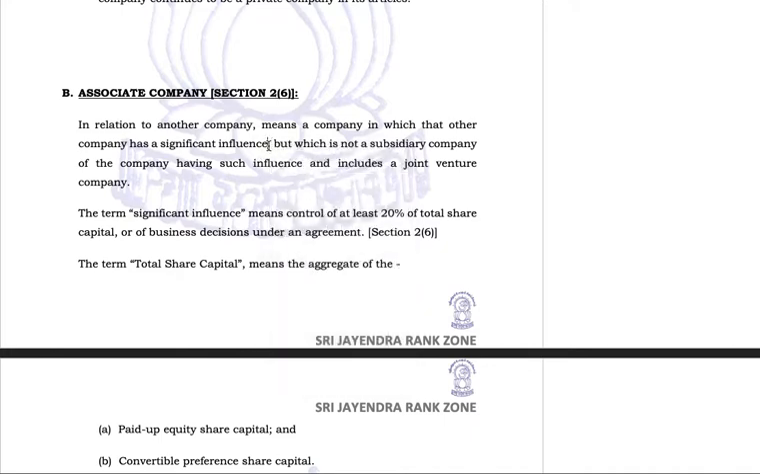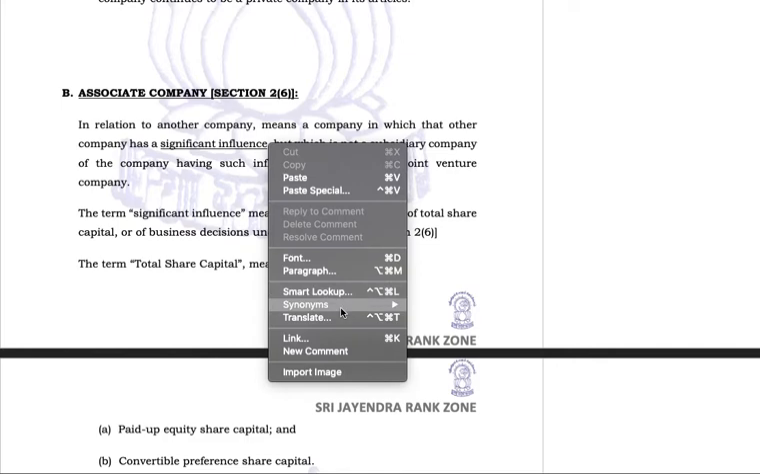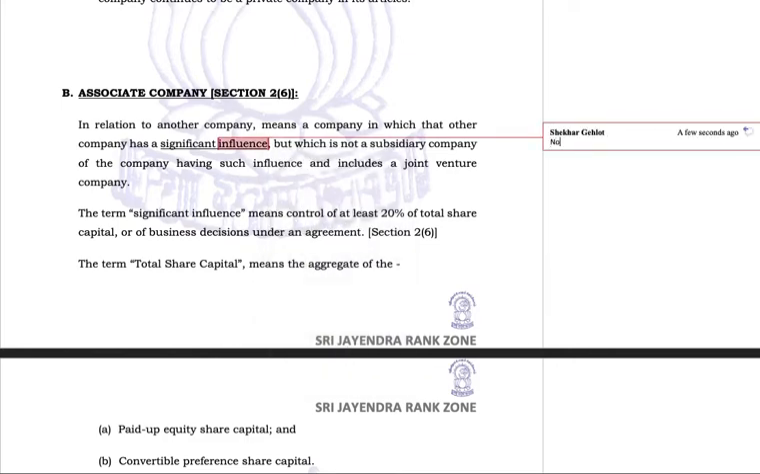The word used is significant influence, not control. It has a significant influence but not a control. It cannot control it. It cannot dictate what this company wants to do, but still it has a significant influence. What is a significant influence? We'll deal with it in just a few minutes, but let us read the example.